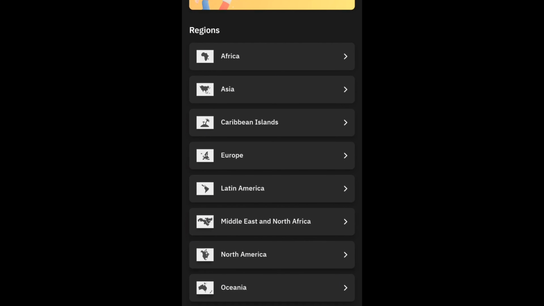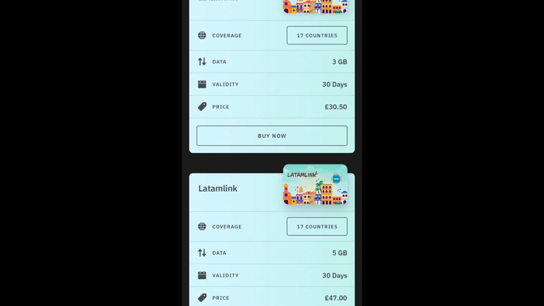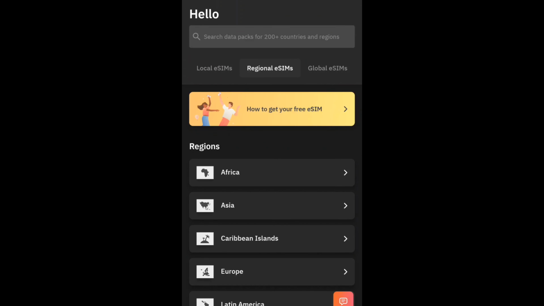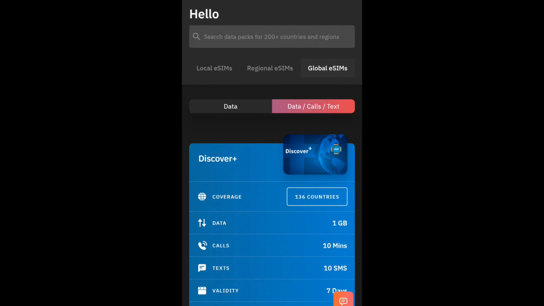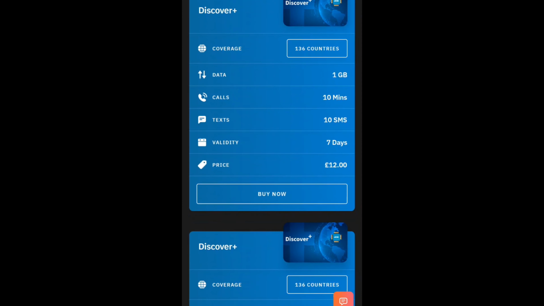So as you guys can see, the different sections. You just take your time, go through it, what country you want to go to, and check out what plans you want. And then it has the global eSIMs as well. You see it has data alone, and data, calls and text. So it's which one you guys want. You have a lot of options. Airalo actually has a lot of options.